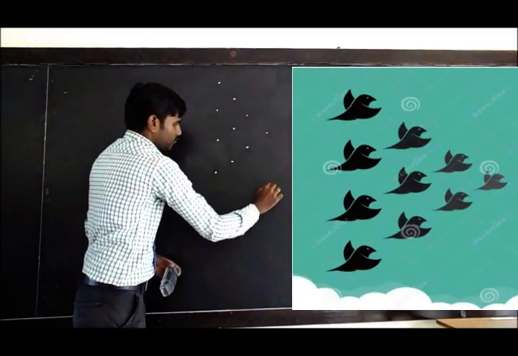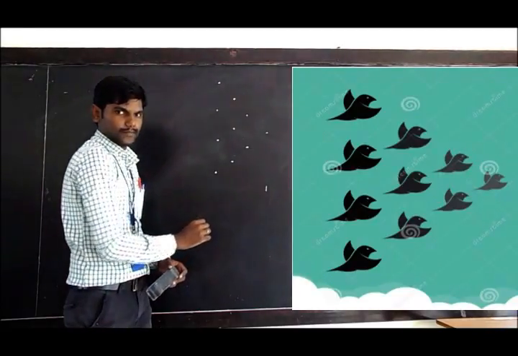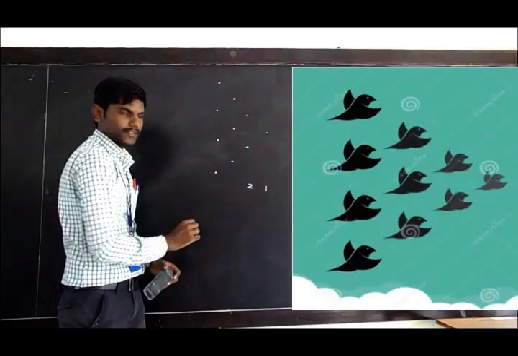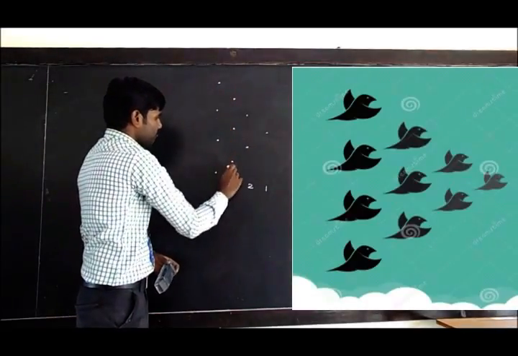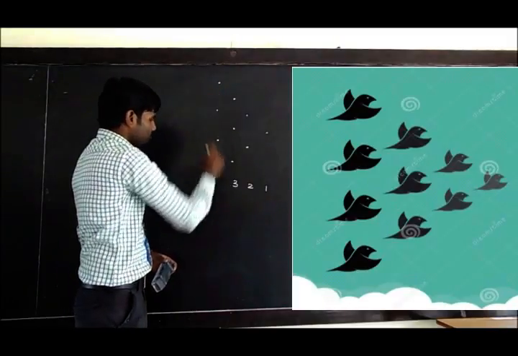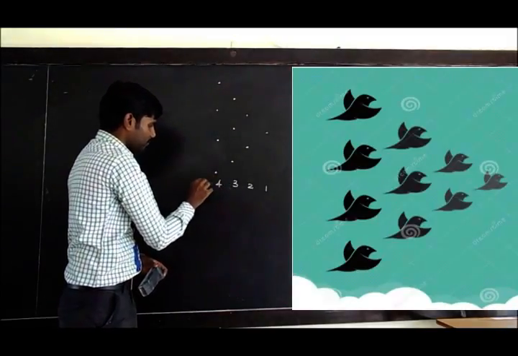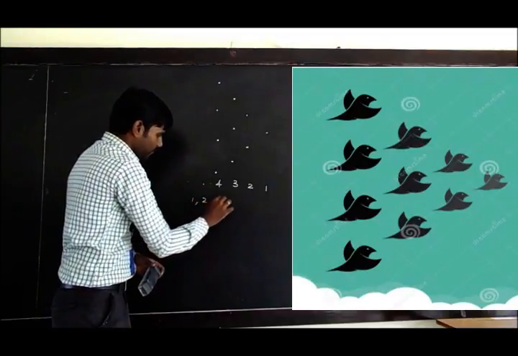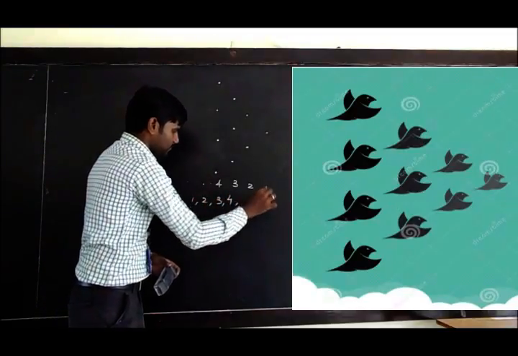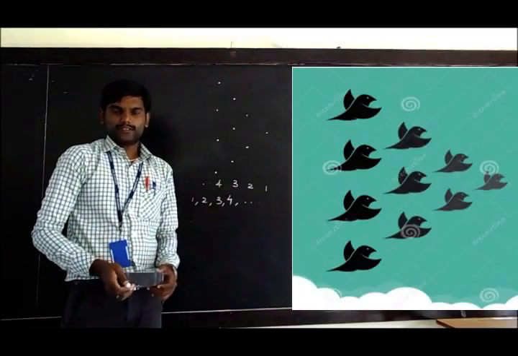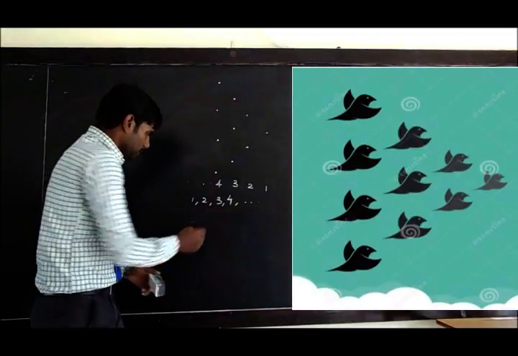In the first row, one bird is flying. In the second row, two birds are flying. In the third row, three birds are flying. In the fourth row, four birds are flying, and so on. 1, 2, 3, 4, etcetera. If the birds are flying in the same pattern in the sky, it looks like the natural numbers.